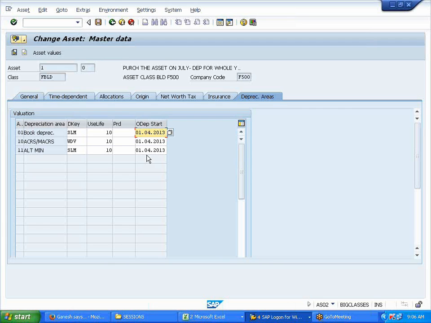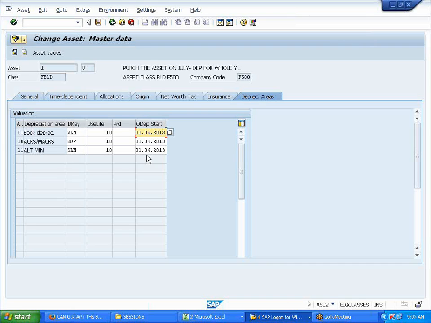I tell you, most senior consultants get confused in the period control. If you are very good in period control, you are a gem in asset accounting. That is what we set up in the period control, Kavita, stating that even though I purchase my asset in the first 6 months, please calculate depreciation for the whole year.